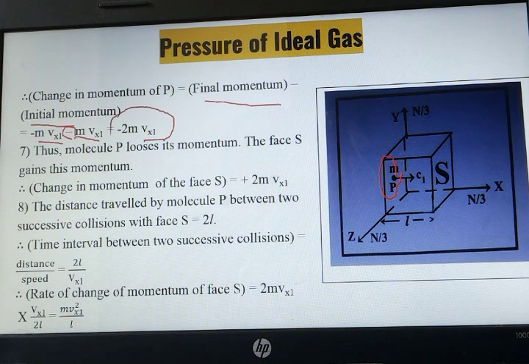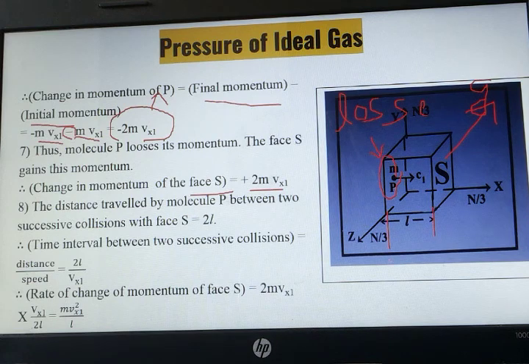This is the momentum change at point P. If momentum at point P is losing, naturally momentum at face S will be gaining. If momentum is lost at one point, it is gained at another. So the change in momentum at face S can be denoted as 2m Vx1.